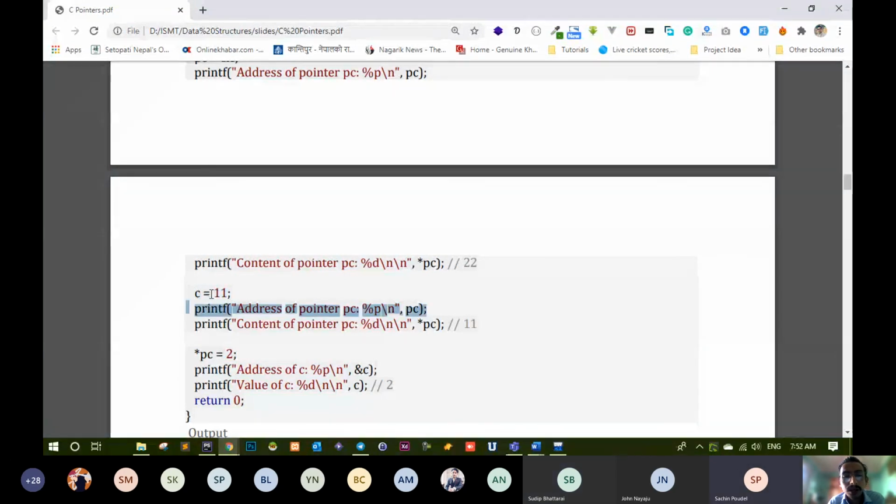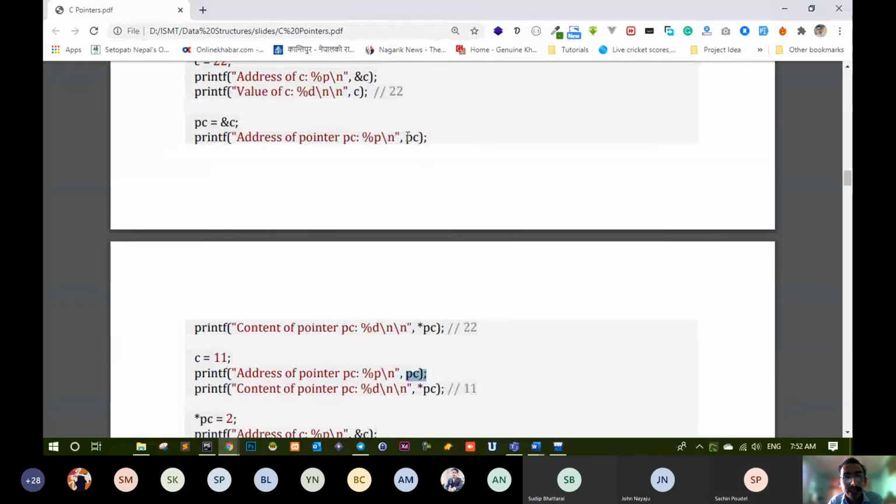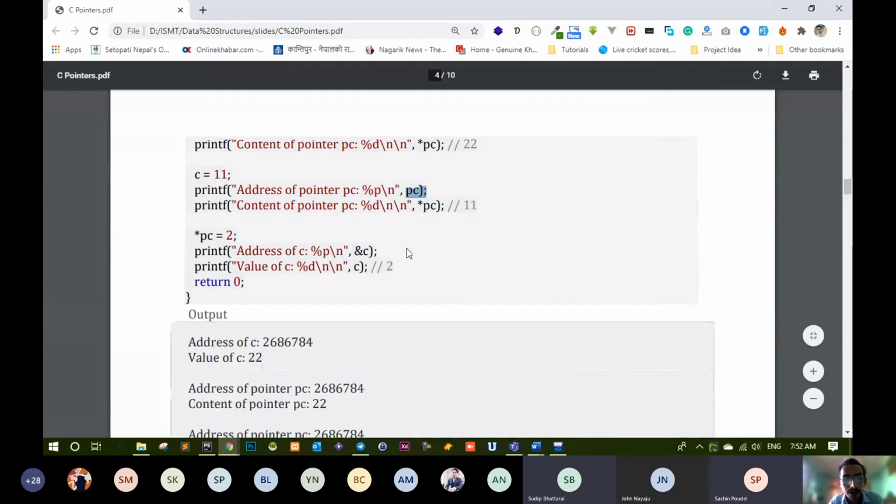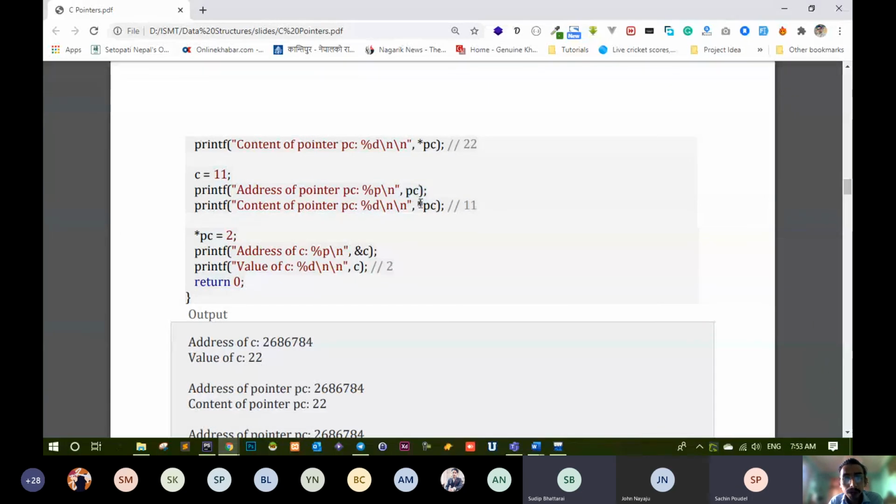Location त change हुँदैन नि त, अघि मैले भनेको थिएन. It won't affect the address. So address मा गएर it will replace that 22 by 11 on the same address. ठीक छ? So it will still be the same address that you have printed before. यहाँ print गरेकै address print हुने हो यहाँ पनि. It won't be different. ठीक छ? But asterisk PC will change. If you are changing C, then asterisk PC will also be changing, and it will again be 11.